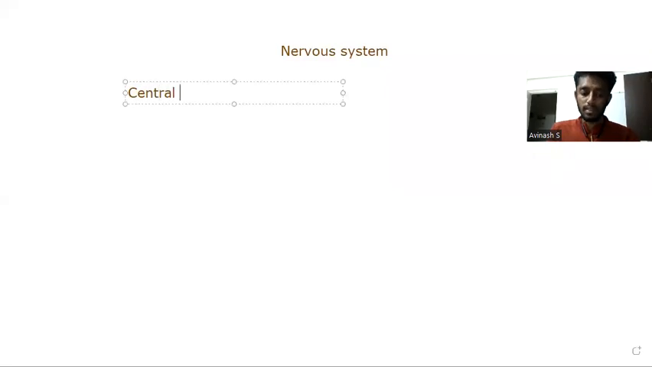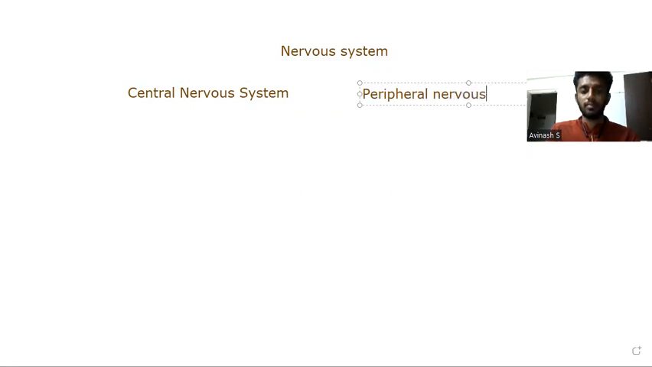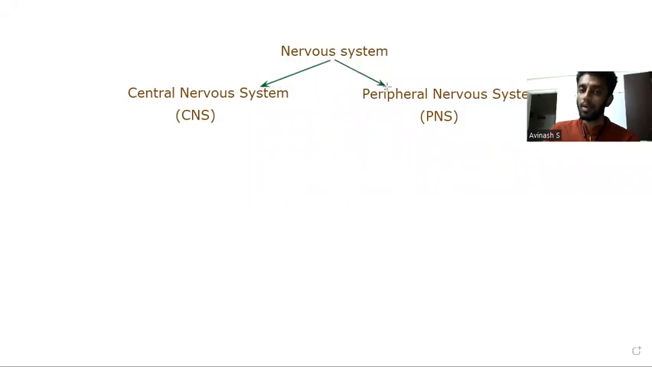There are 2 types of nervous system in our body. One is called the central nervous system, and the other is called the peripheral nervous system. In short, they are abbreviated as CNS and PNS. Now, what do I mean by this? Like we have the digestive system and excretory system, our body also has the nervous system, which is further categorized into the central nervous system and the peripheral nervous system.